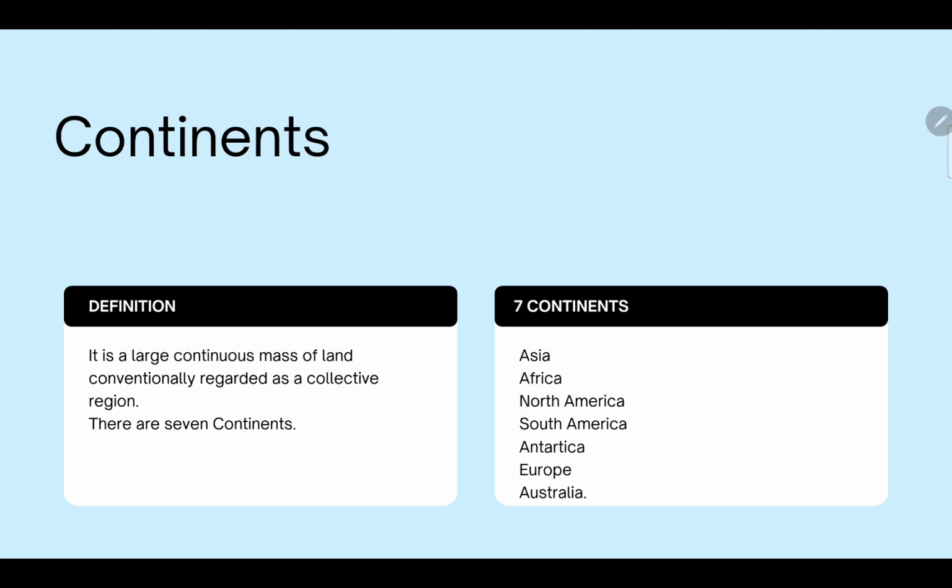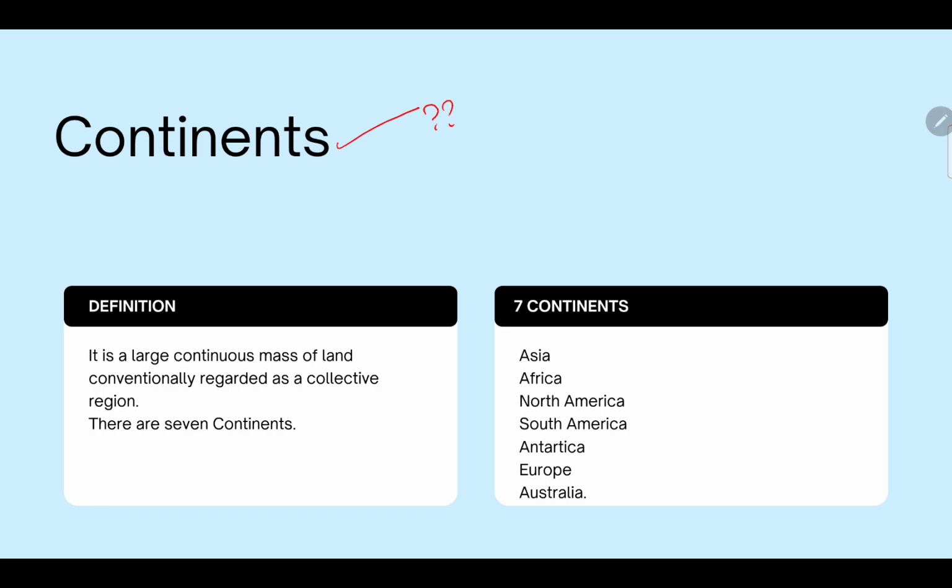So now the chapter itself talks about the continents. Before going to the main chapter, I want to clear the meaning of certain things. So let's understand what a continent is. You have already heard about different continents.